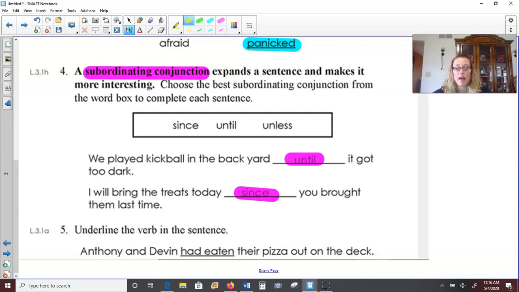And number 5, underline the verb in the sentence. That's the action. Anthony and Devin had eaten their pizza out on the deck. Well, what did Anthony and Devin do? They had eaten their pizza. Okay, had eaten is using a helping verb. We could have said Anthony and Devin ate their pizza on the deck, but had eaten also works as the verb. You just have to use the helping verb had.